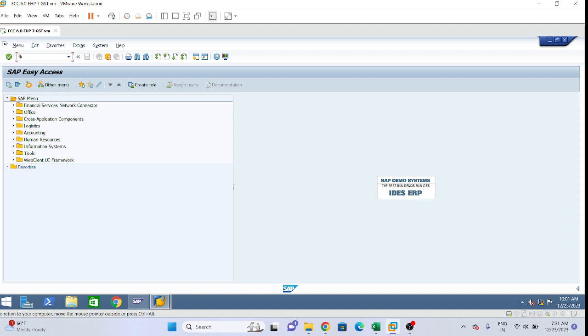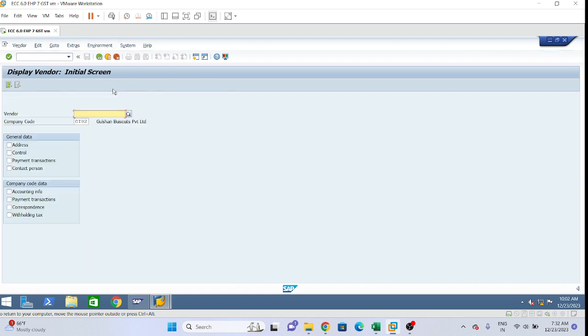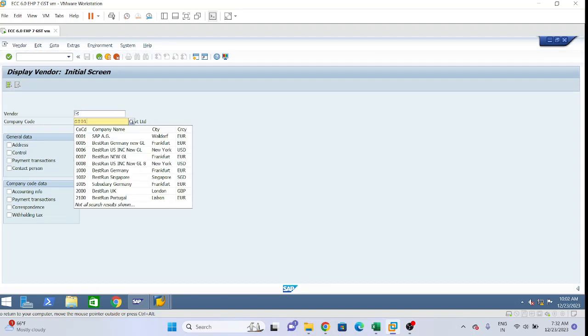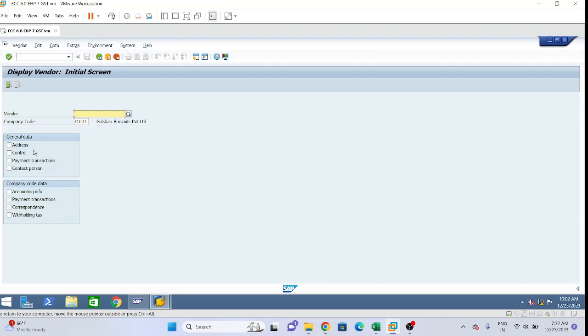So let's suppose I'm going to display with FK03. I will show you from my existing other company. Any vendor which I have created. Can you see the screen? Yes. See, vendor number, company code, general data, company code data.